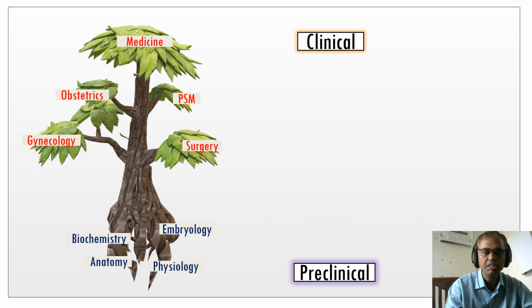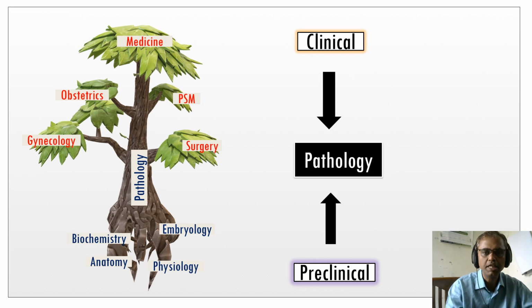Who gives the bridge between preclinical and clinical? That is nothing but pathology. That is the reason pathology teachers should be very intelligent, because they are able to identify the deviation from the normal, that is, to identify the abnormal from the normal. That is the reason pathology is very important for the upcoming years also.